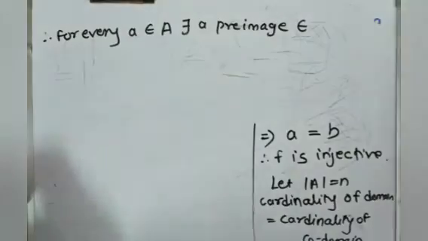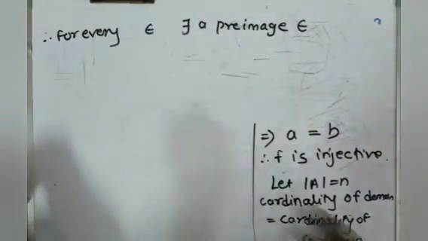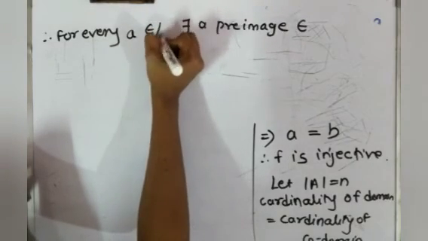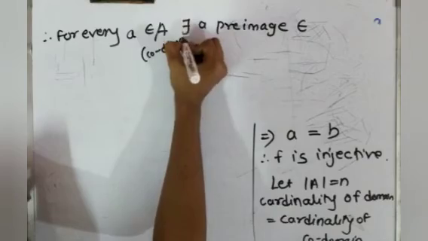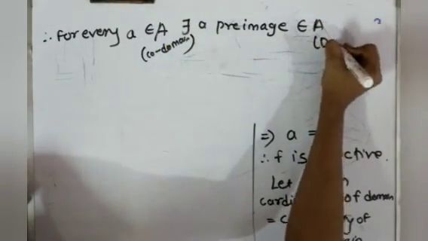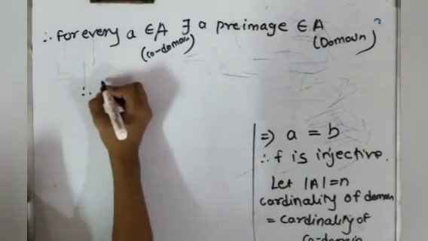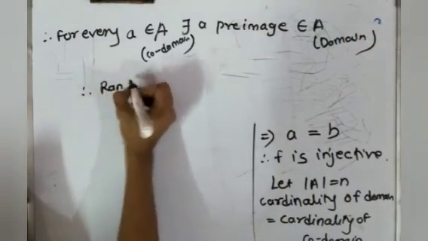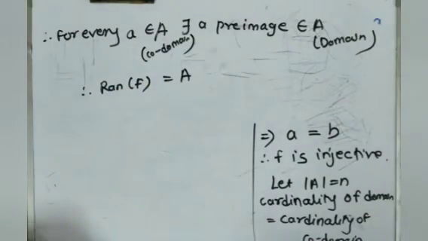Sorry, there is one mistake. For every a belonging to A from the codomain, there exists a pre-image in A, which is the domain. Therefore, we can say that the range of f equals A, because the domain and codomain are equal.